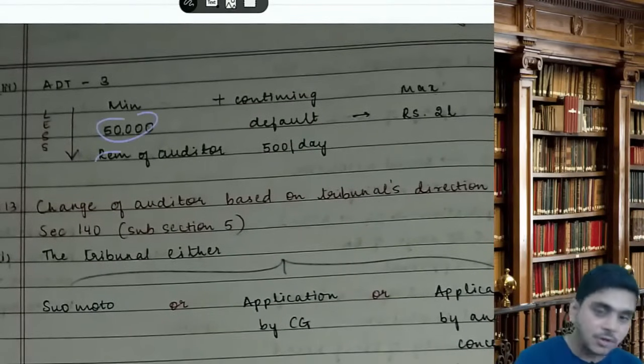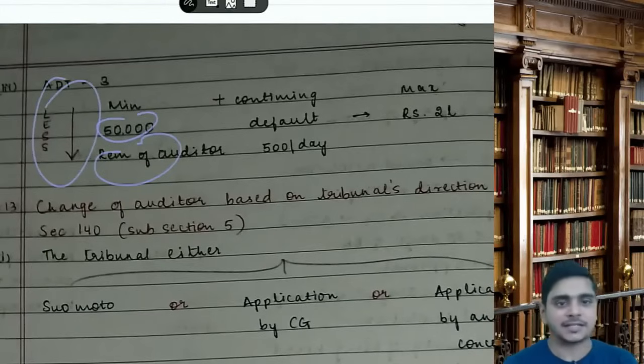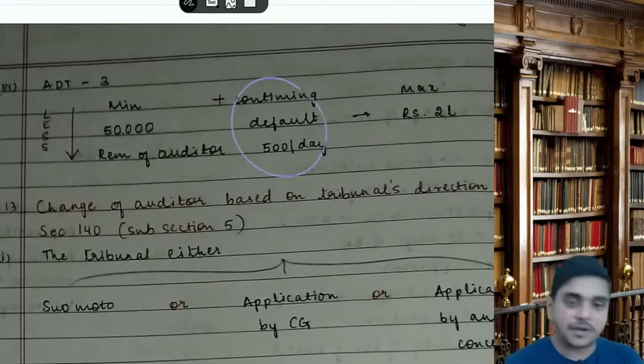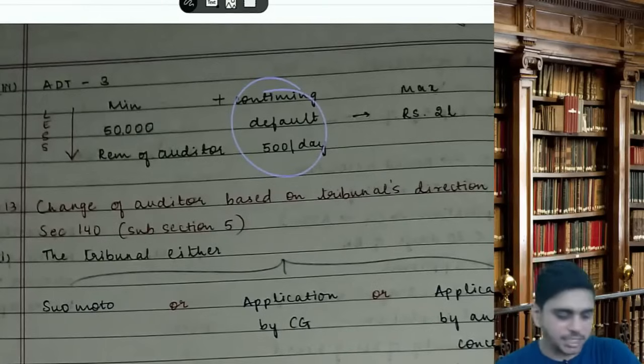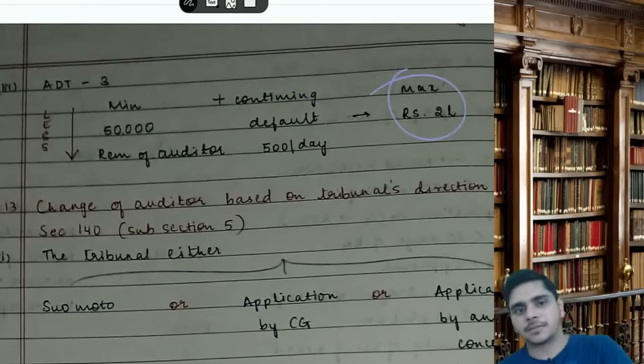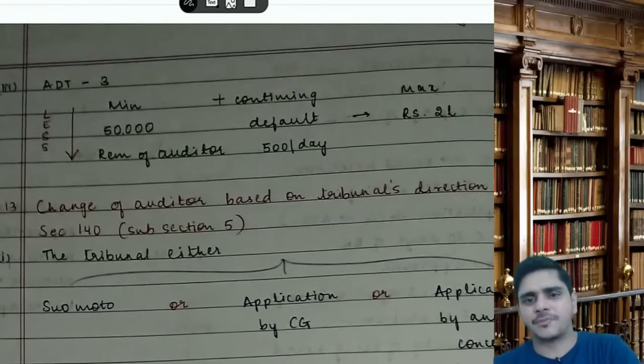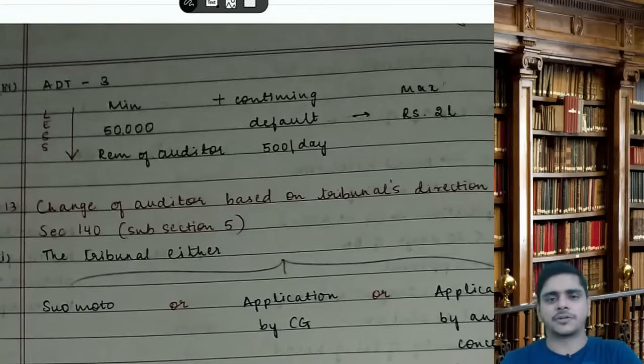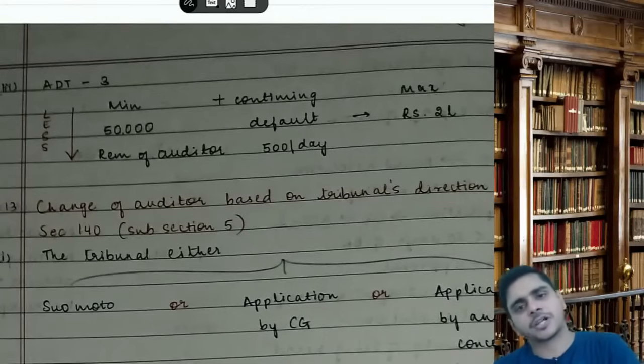Minimum 50,000 or the remuneration of the auditor, whichever is less. And in case of a continuing default, it is 500 rupees per day, subject to a maximum of 2 lakhs. Okay?